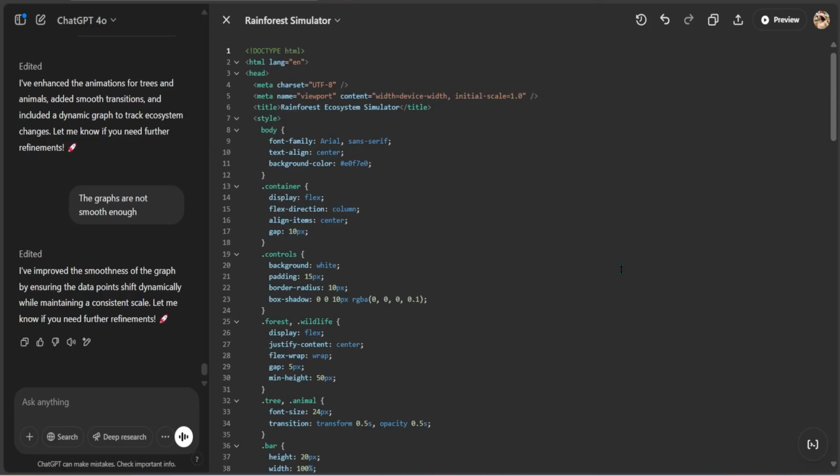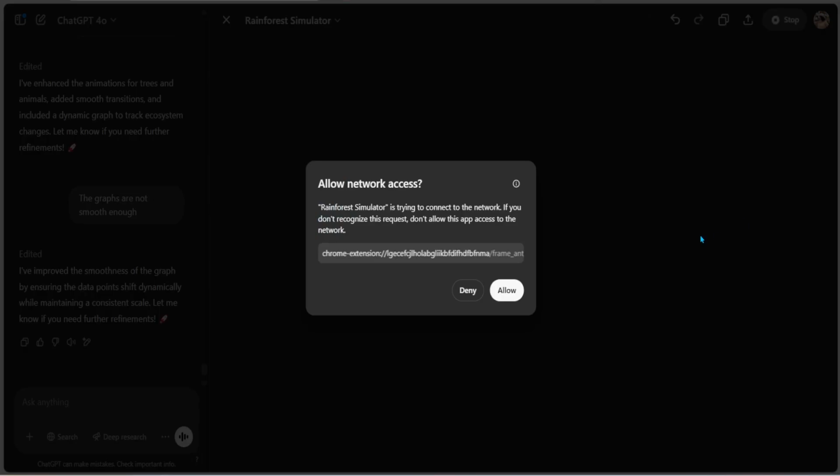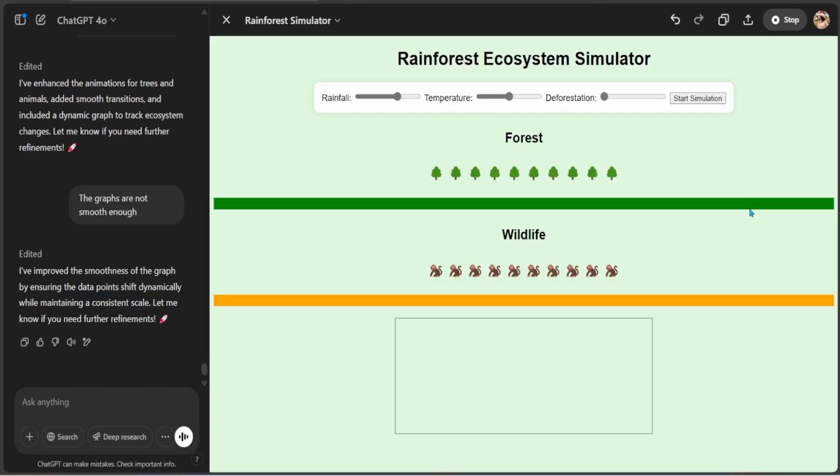I'm going to allow both of these, and I'm going to click preview. I'm going to allow. And here is my deforestation simulation. I'm going to go ahead and start the simulation. What I'm going to do is increase the deforestation, and I want you to see what happens to the trees. As you can see, the trees are going down.